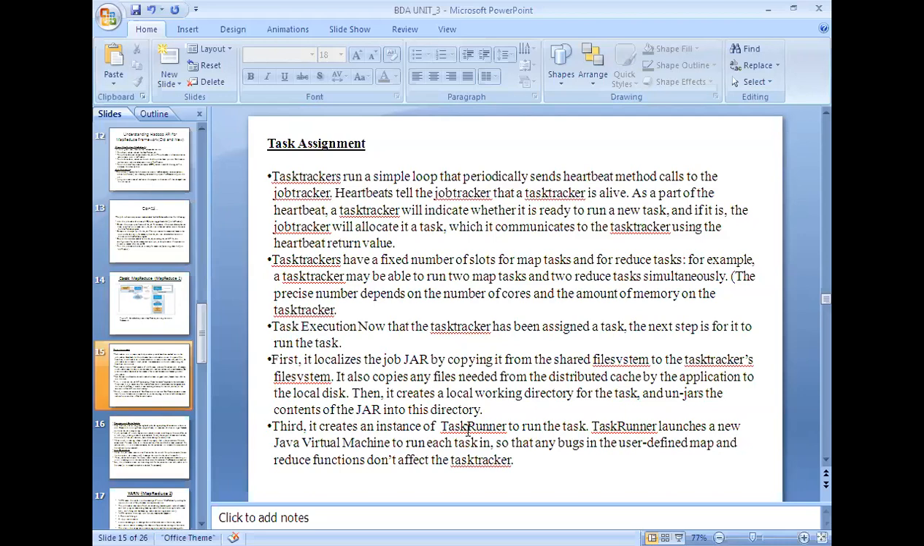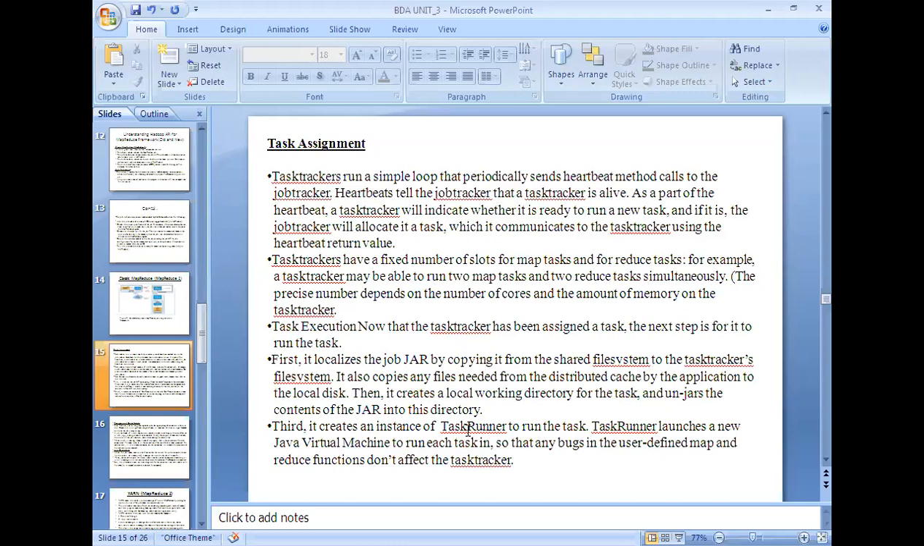Okay, so as a part of the heartbeat, a task tracker will indicate whether it is ready to run a new task, and if it is, the job tracker will allocate it a task, which it communicates to the task tracker using the heartbeat return value, right? So whenever the task tracker passes information to the job tracker like "I am ready," immediately, if tasks are pending, the job tracker will assign a particular task to this particular task tracker so that it starts its execution, right?